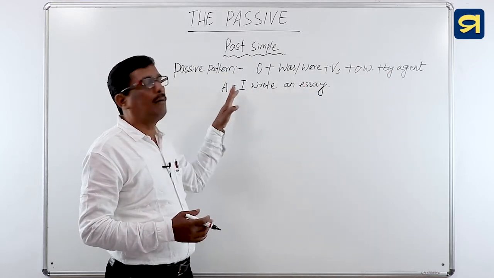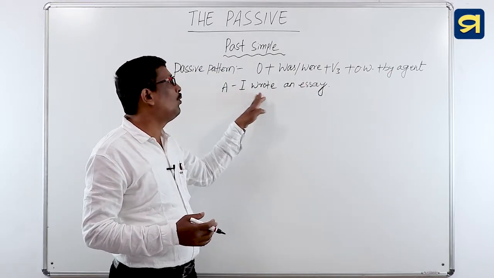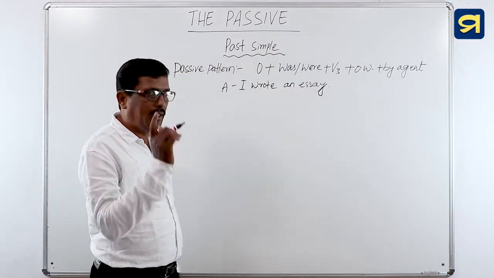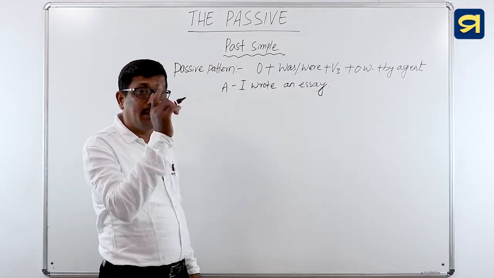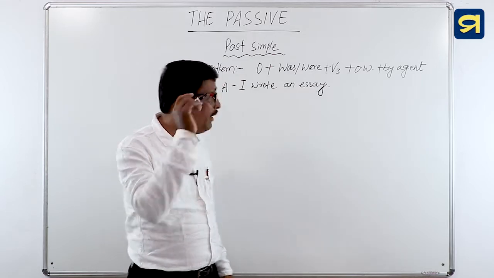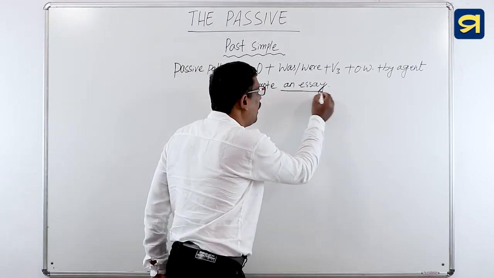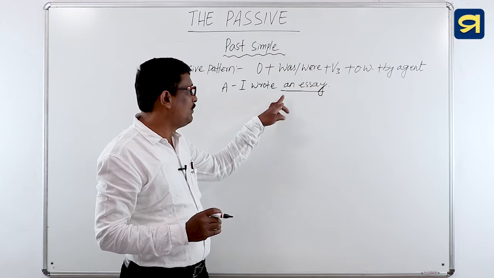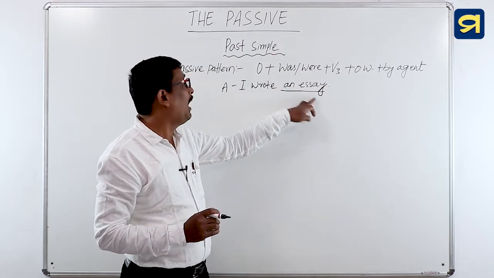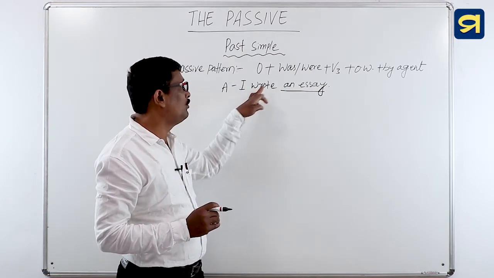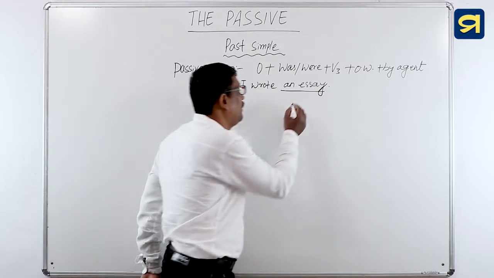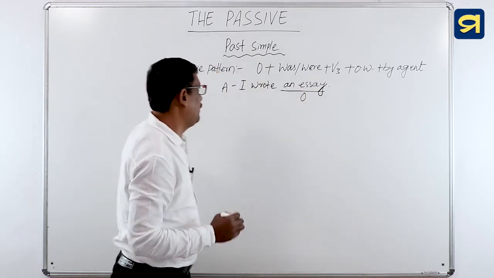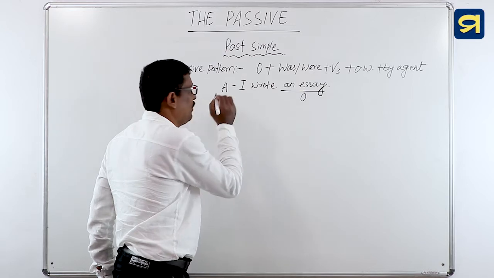We will change the voice of the sentence, I wrote an essay. You see, there is an object in the sentence. Find it out? Very good. By using what, we will get the object an essay. After the lexical verb, by using what, we will get its answer. So, an essay is the object. Now we will change its voice.